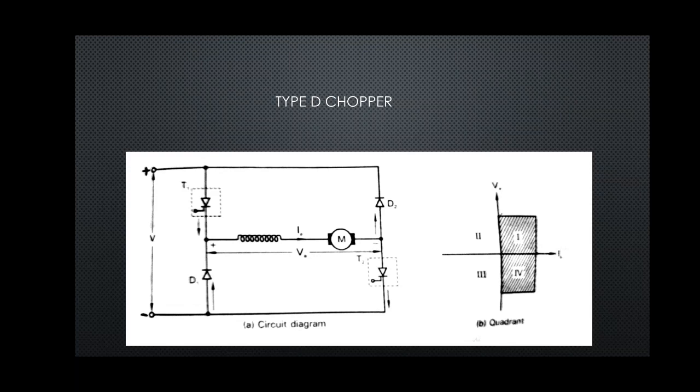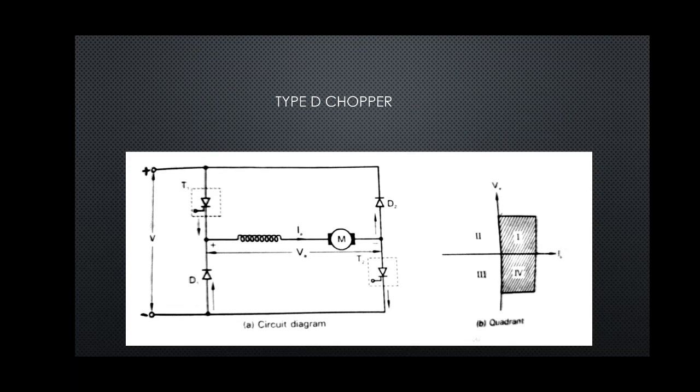First we consider that thyristors T1 and T2 are fired. So output voltage V0 will be equal to V when T1 and T2 are on. When T1 and T2 are on, the output voltage will be equal to the supply voltage.